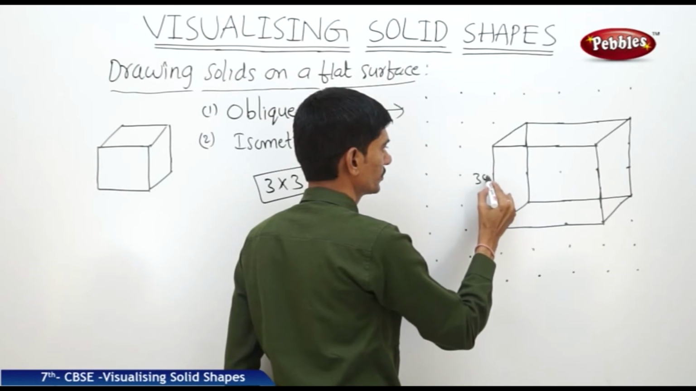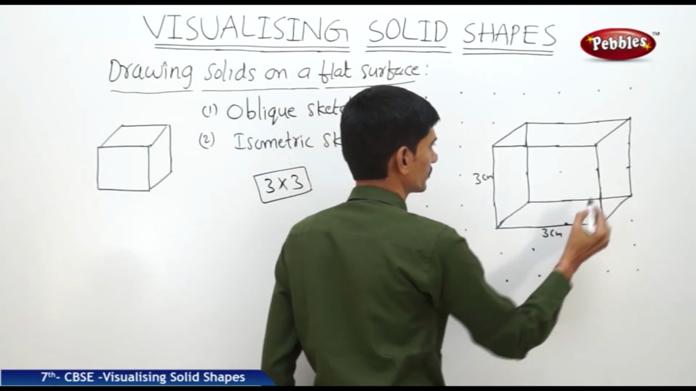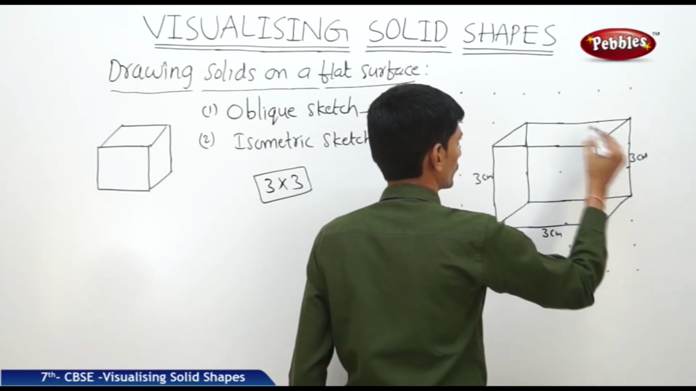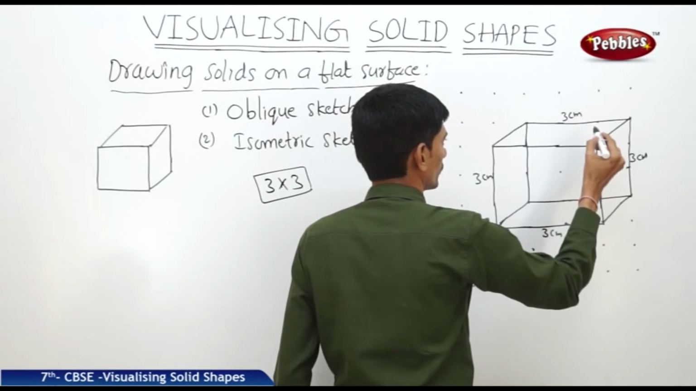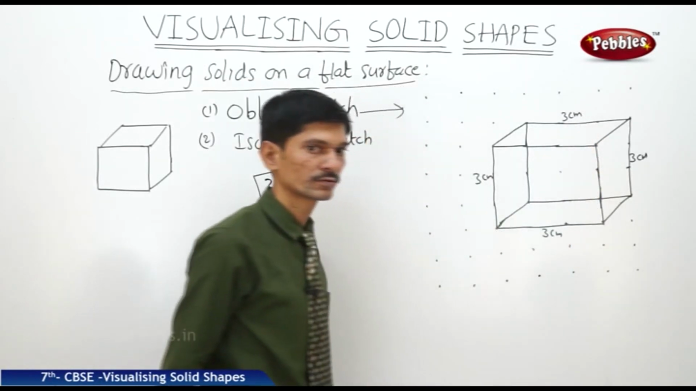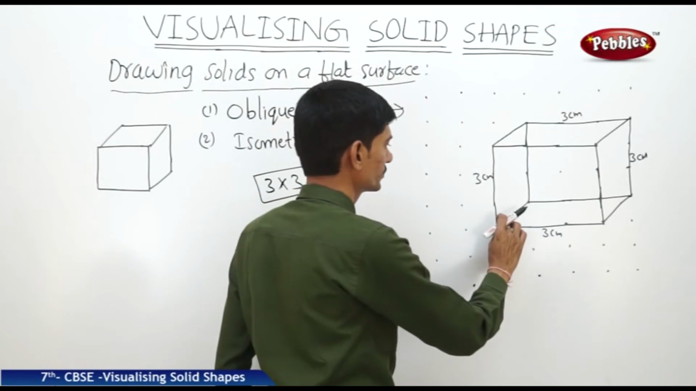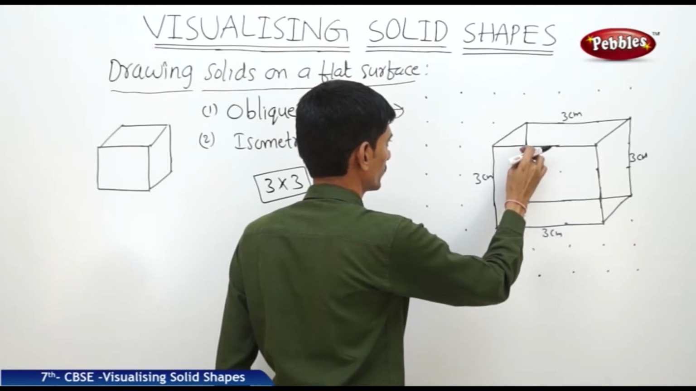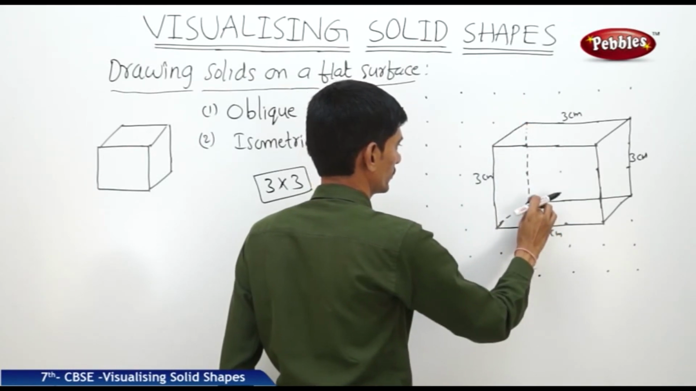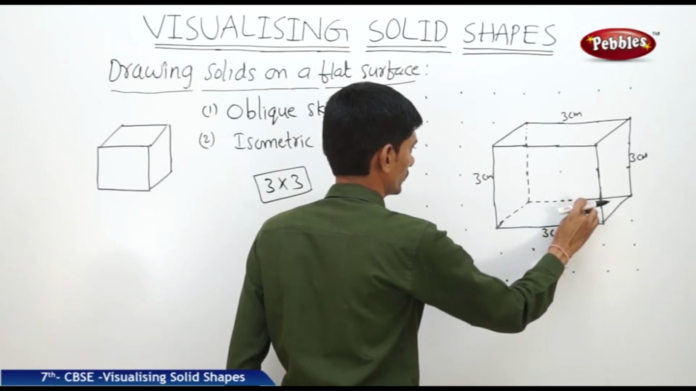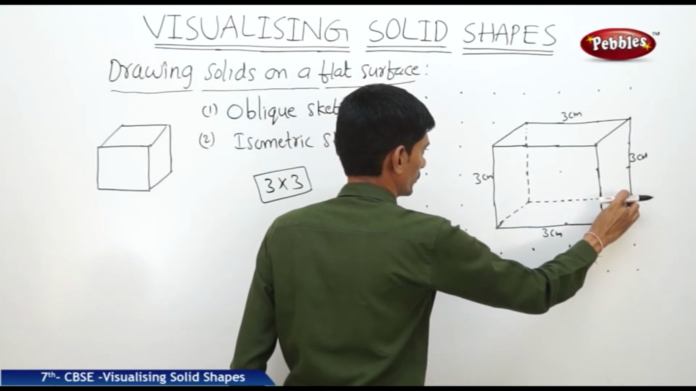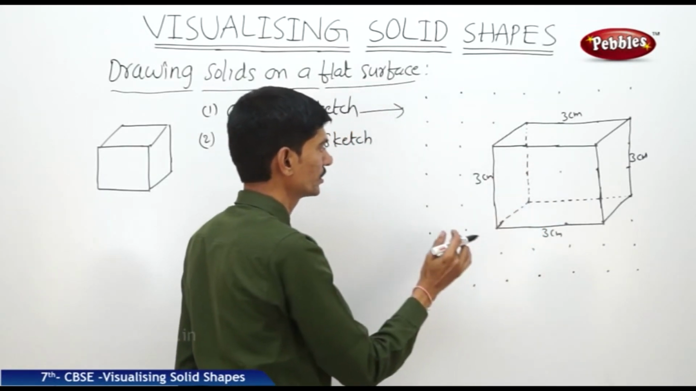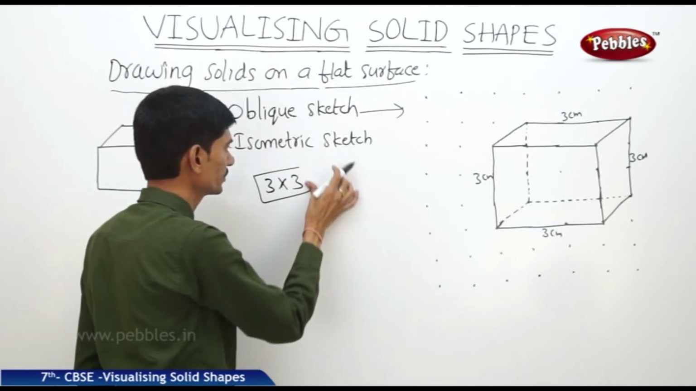Now here 3 centimeters, here also 3 centimeters. So every side is 3 centimeters here. Now let us draw the dotted lines for the hidden edges. Now this is actually a 3 by 3 cube, meaning all the length, breadth, height are